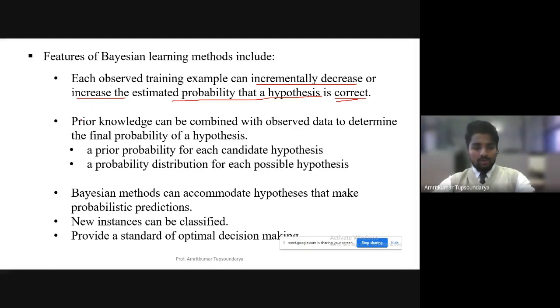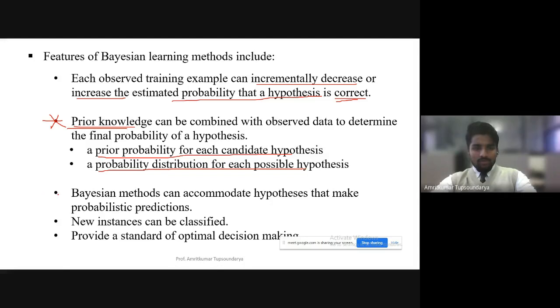In order to compute this probability, the prior knowledge that we need to have is the prior probability of each candidate and the probability distribution of each possible hypothesis. These are the two prerequisites, the prior knowledge we need when we are trying to compute the explicit probability for each hypothesis. That is nothing but our Bayesian learning method.